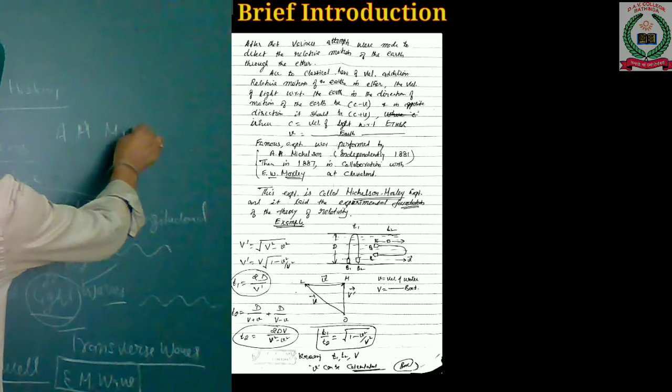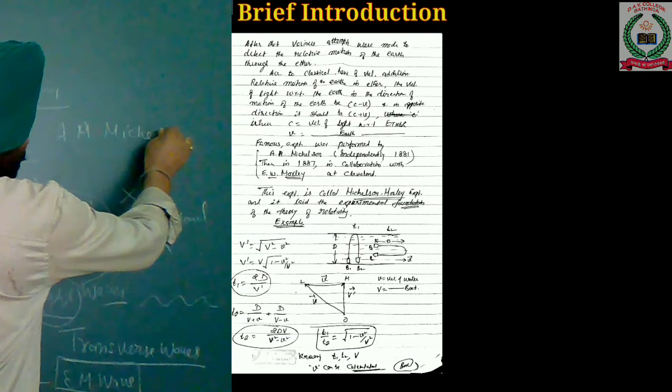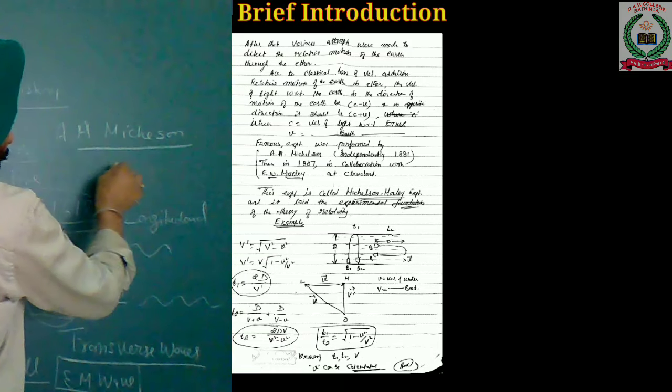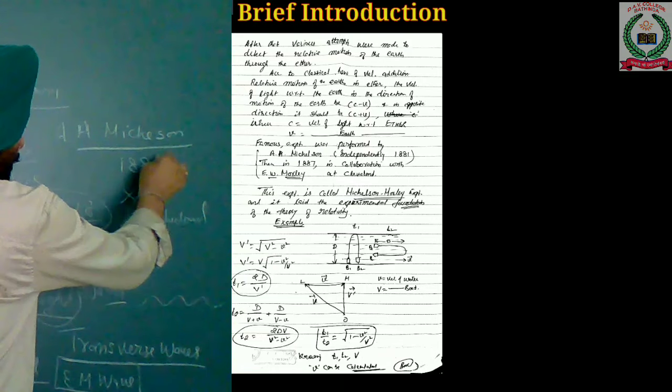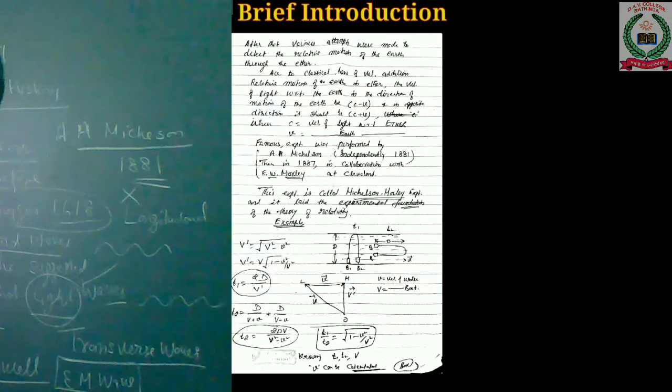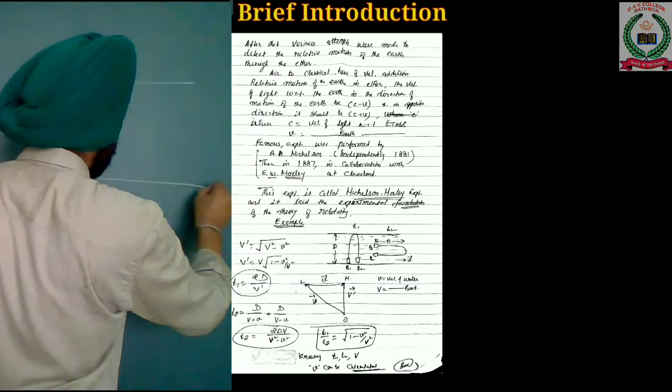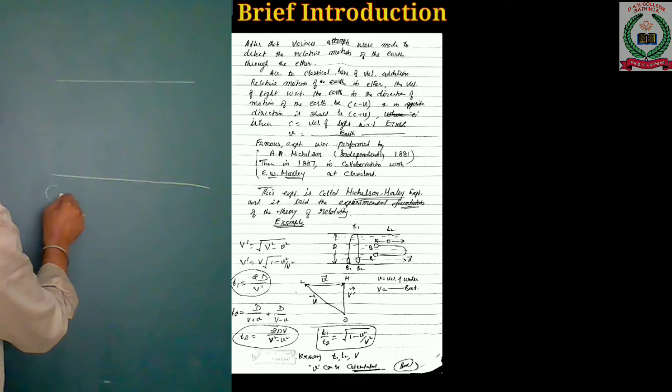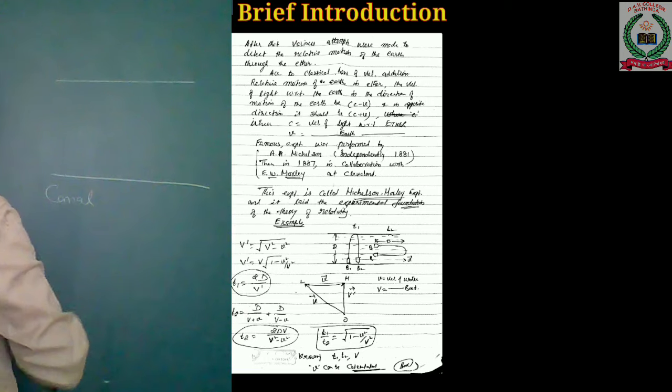The beauty of this experiment is that in an attempt to detect the ether, Michelson and Morley indirectly initiated a new branch of physics, that is the theory of relativity, to which Einstein later contributed a lot.